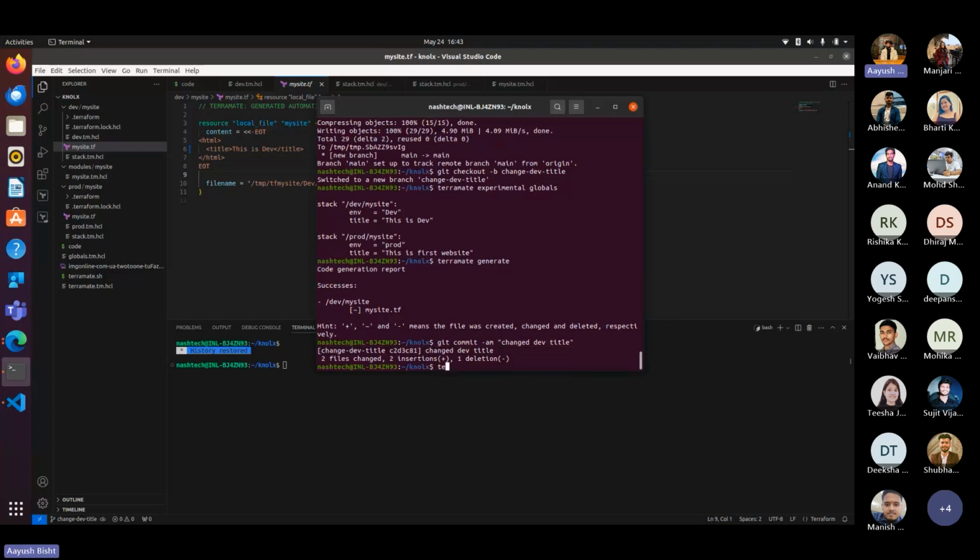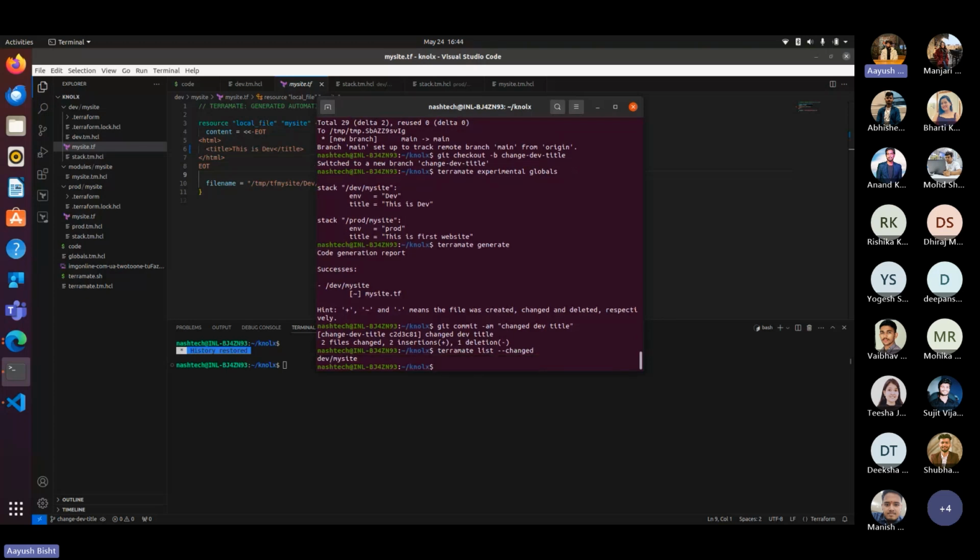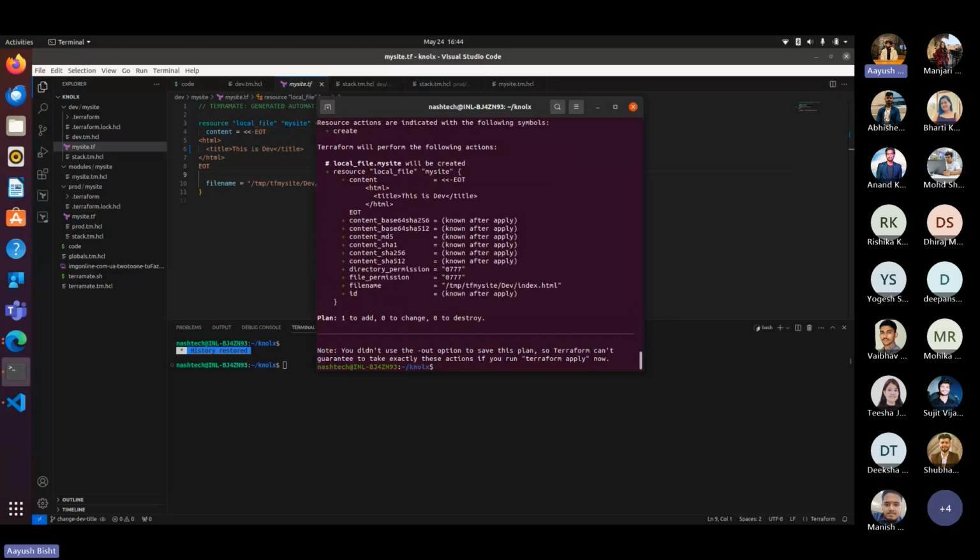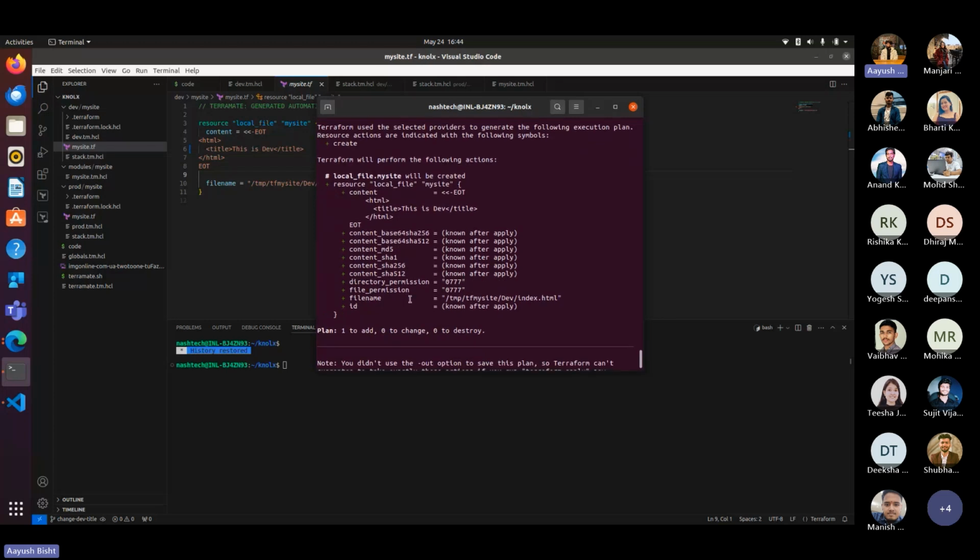Now we can use the command terramate list --changed. It will show in which environment we made the changes. It is showing dev my site. Now let's run the command terramate run --changed terraform plan. As you can see, it is only creating the plan for the dev environment.